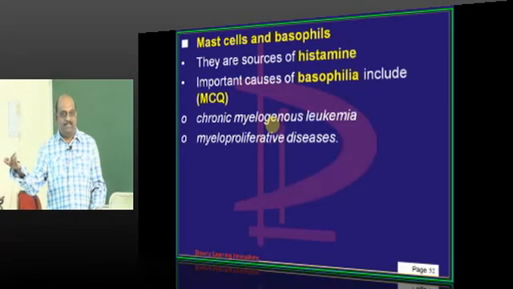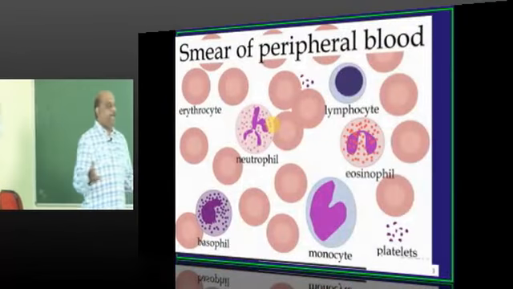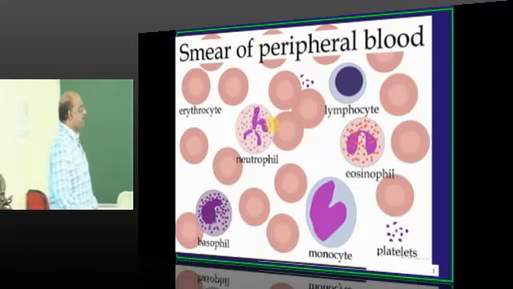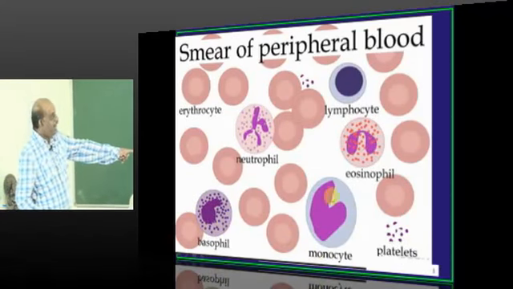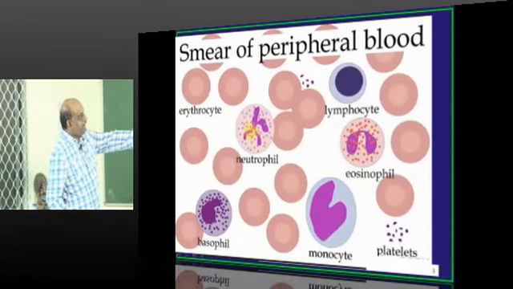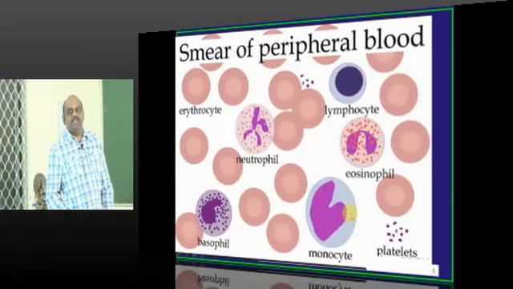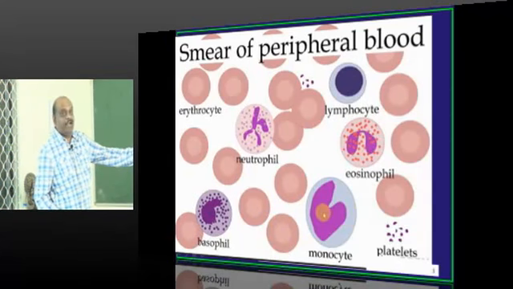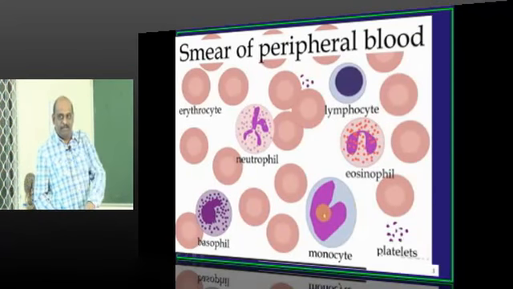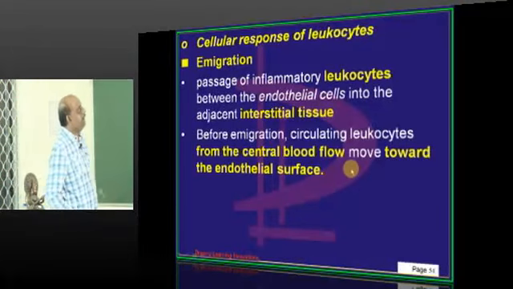Myeloproliferative disorders, CML. They are the two important scenarios where the basophil count typically increases. So you are having a basophil typically looking like this, right? So this is how an eosinophil is depicted, and a multilobated neutrophil, and you are having a monocyte looking like an oasis, a Hussain Sagar lake seen through an aeroplane when you look down. Then, so this is what we need to recognize.